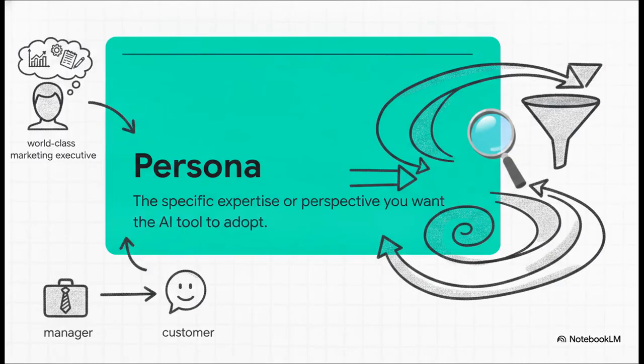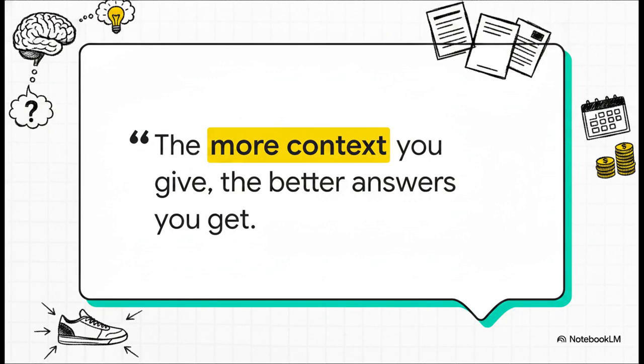So now, let's inject a persona. This is honestly one of my absolute favorite concepts. Assigning a persona acts as a highly specific filter for that vast ocean of data the AI was trained on. Because you don't just want any ideas, right? You want ideas from a world-class marketing executive or a seasoned product designer. By stating that up front, the AI filters out all the irrelevant junk and draws its expertise strictly from that specific field. Oh, and you can totally flip it and specify the audience too. Like, explain this to my manager versus explain this to a customer. Huge difference.